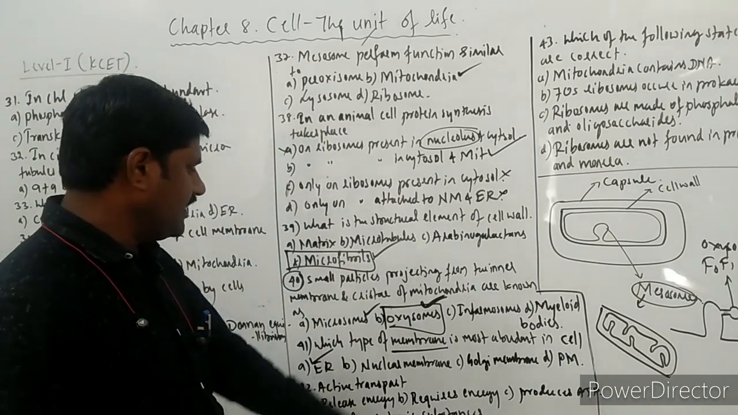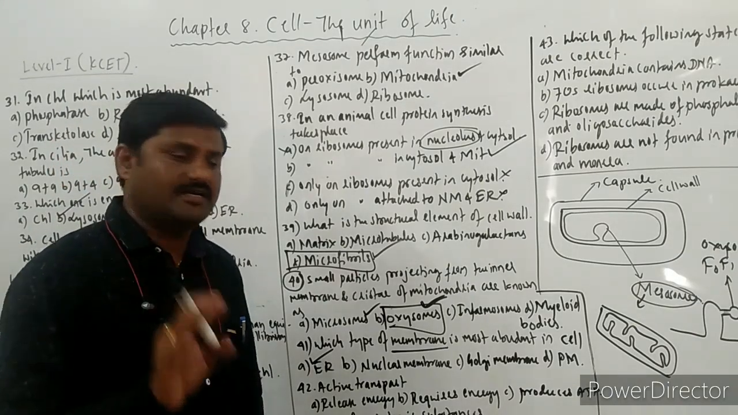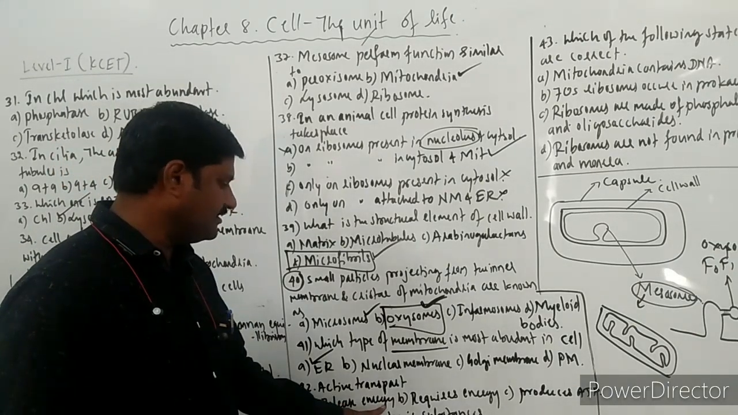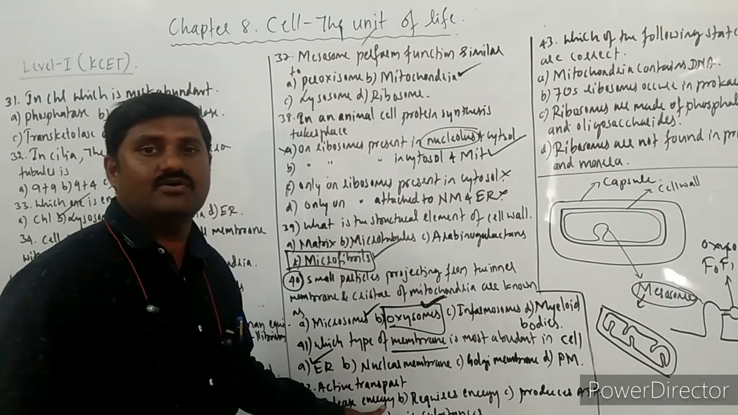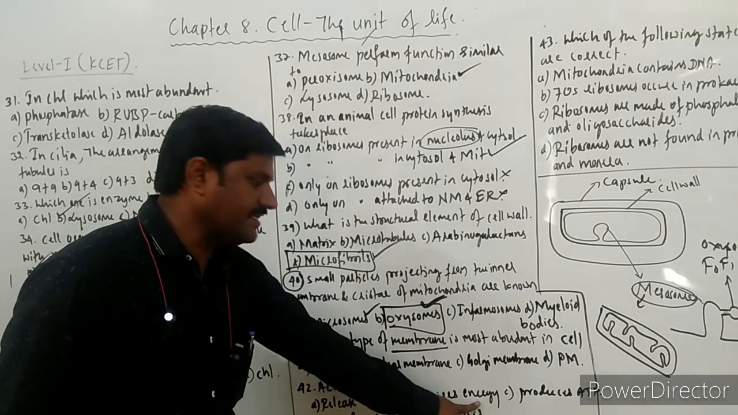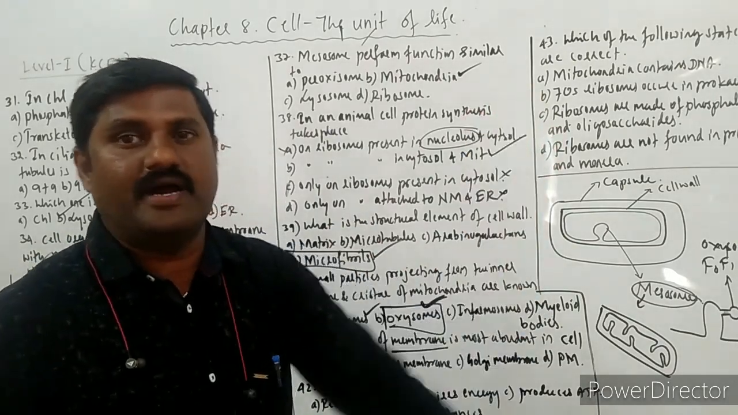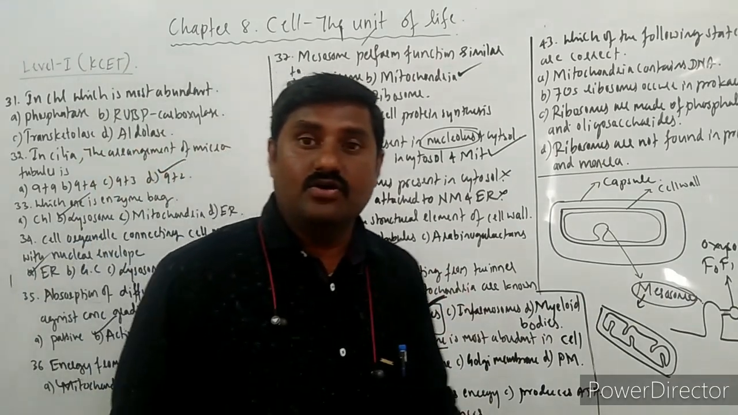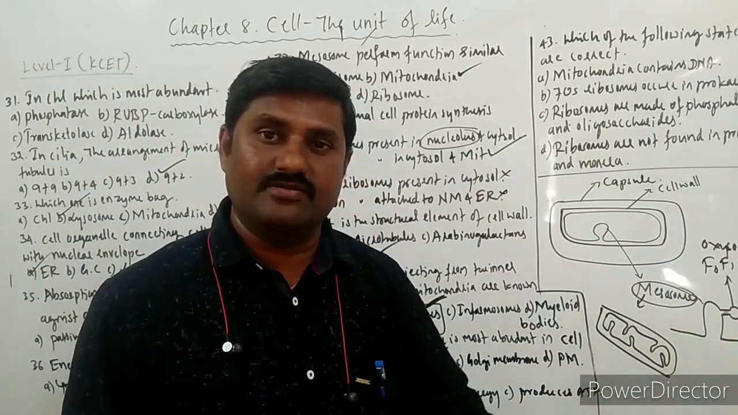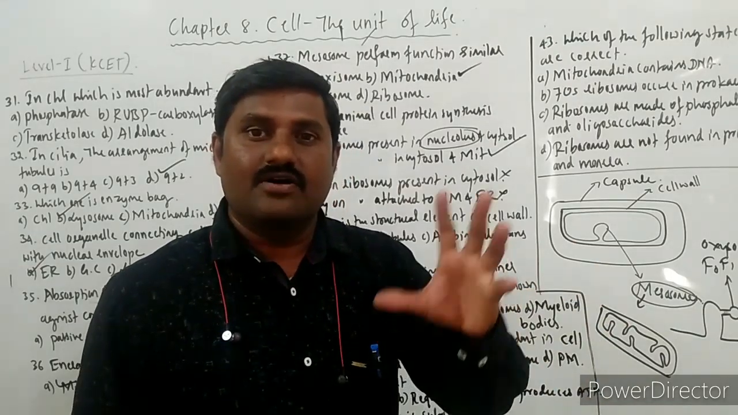Next one, active transport needs energy. It does not release energy. Option A says release energy. No release of energy takes place here. It requires energy. Of course, it requires energy for the movement of particles from lower concentration to higher concentration. That is against the concentration gradient.